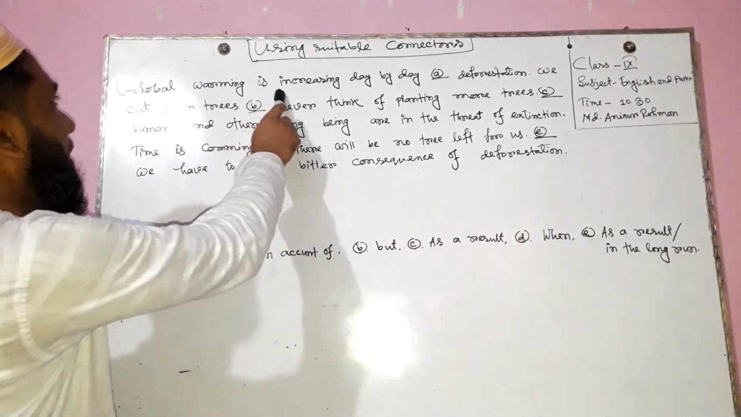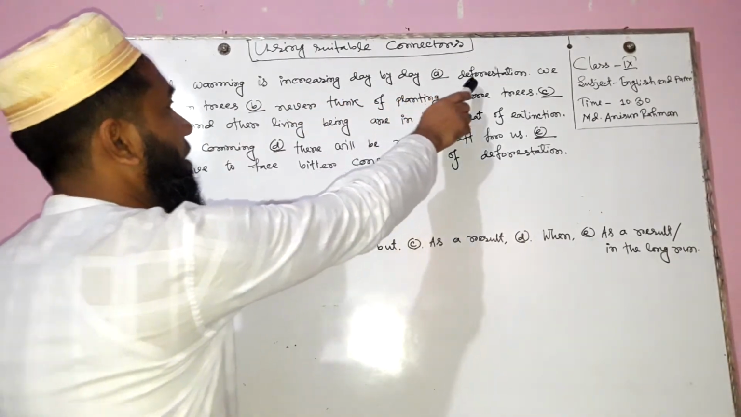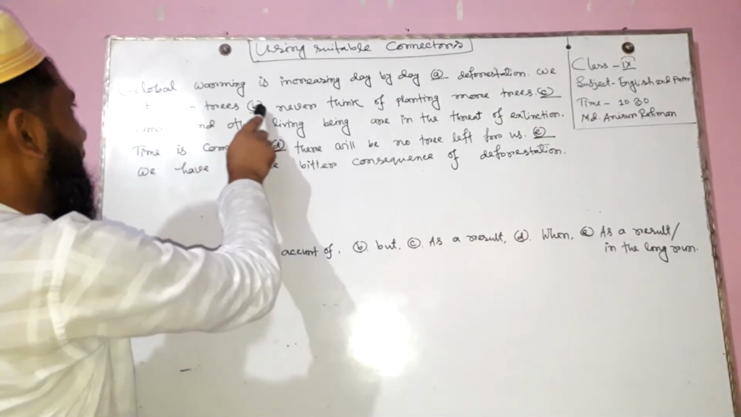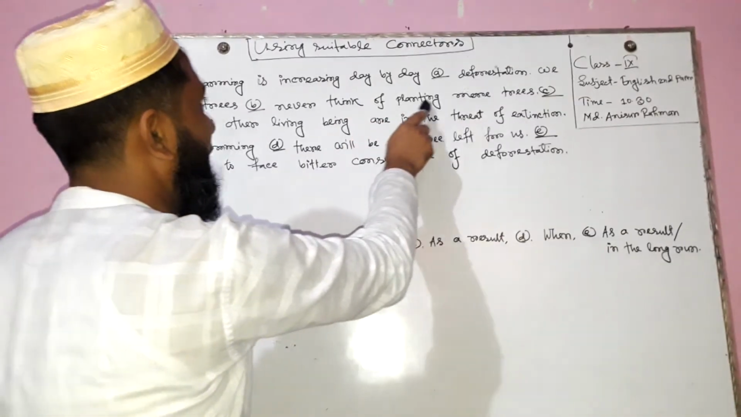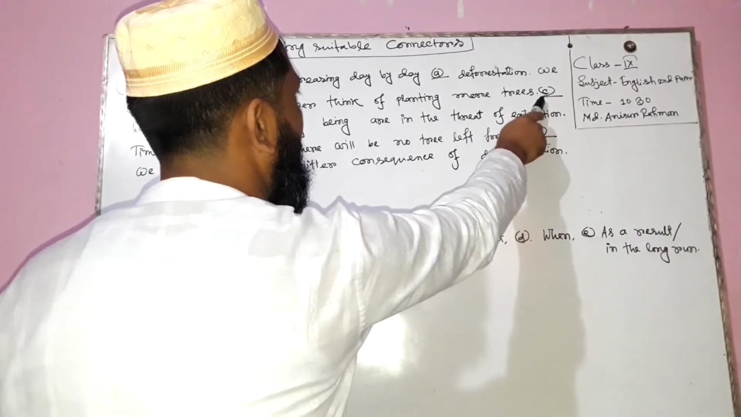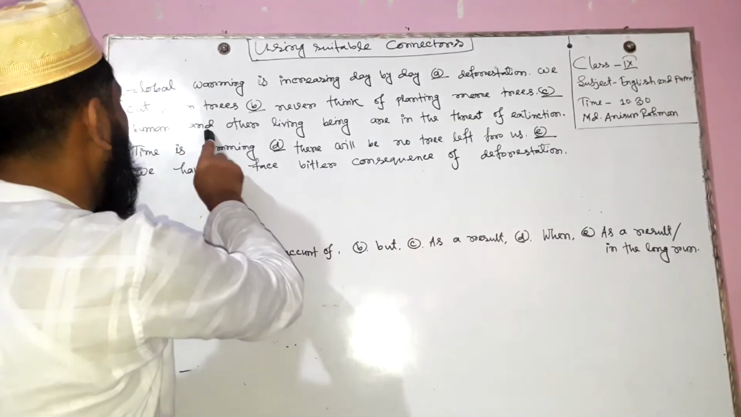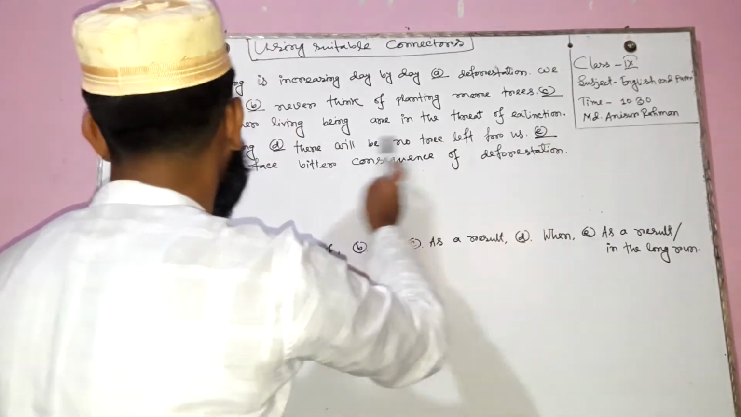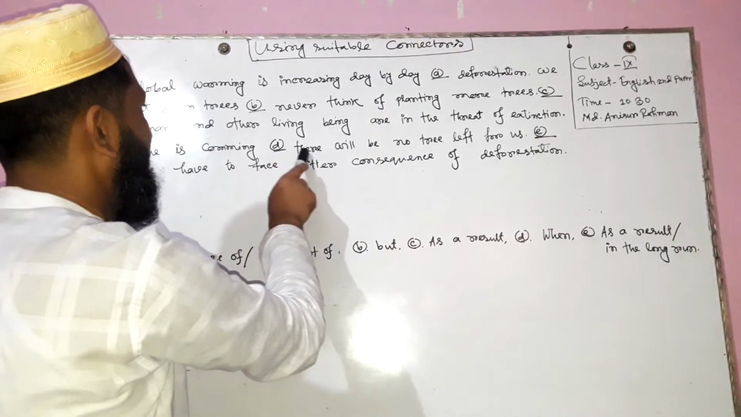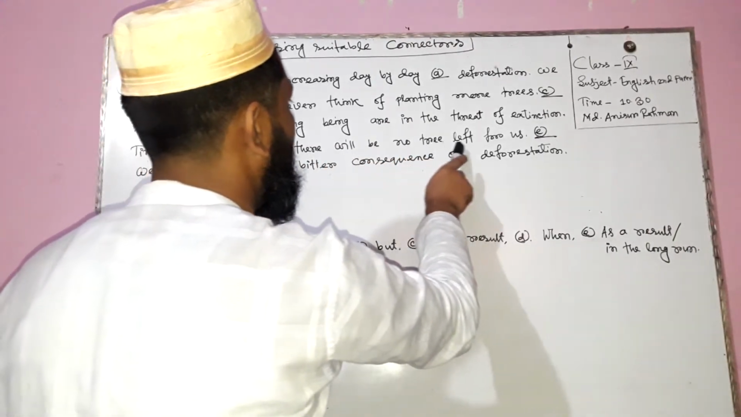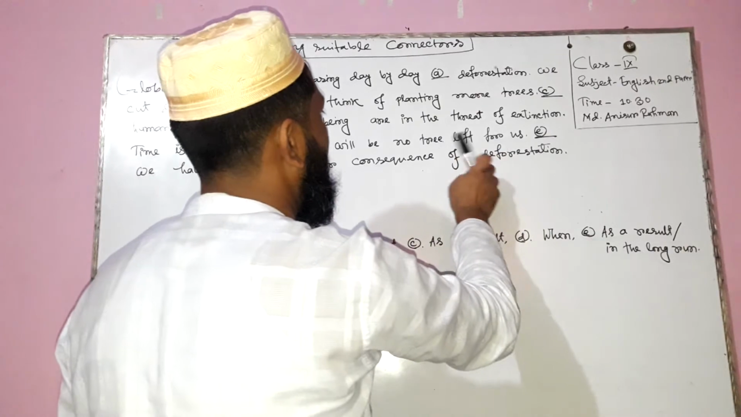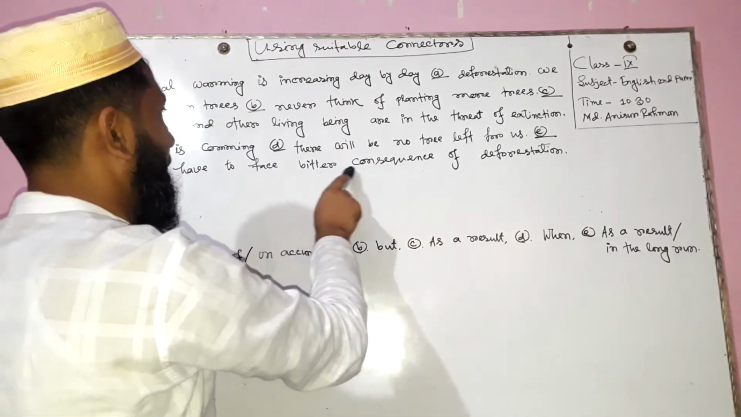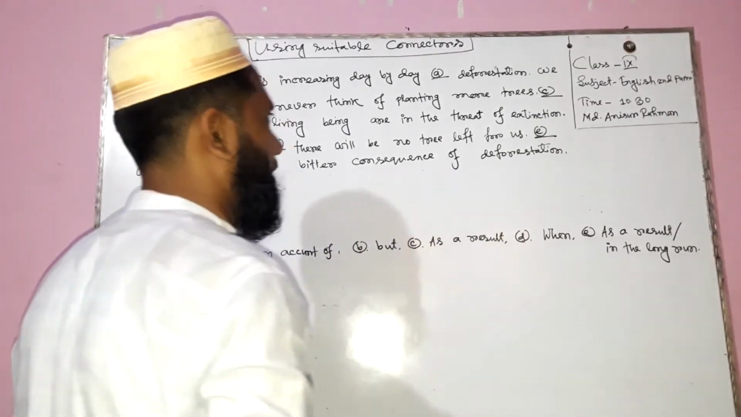Global warming is increasing day by day. Deforestation. Here is a full stop. We cut down trees dash, never think of planting more trees. Here is a full stop. Humans and other living beings are under the threat of extinction. Time is coming dash there will be no trees left for us. We have to face the bitter consequences of deforestation.